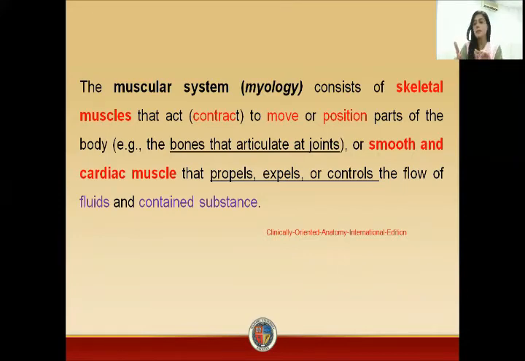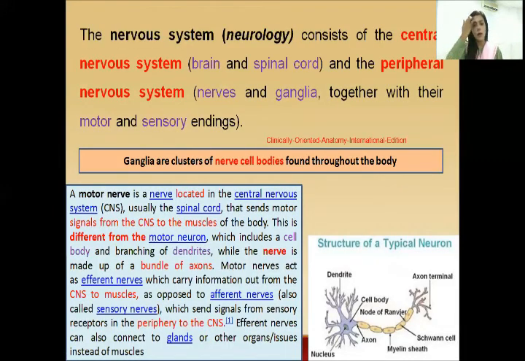Now, the skeletal muscles' main function is movement. The smooth and the cardiac muscles propel, expel, or control the flow of the fluid and the contained substances. Now, the study of the nervous system is in neurology.